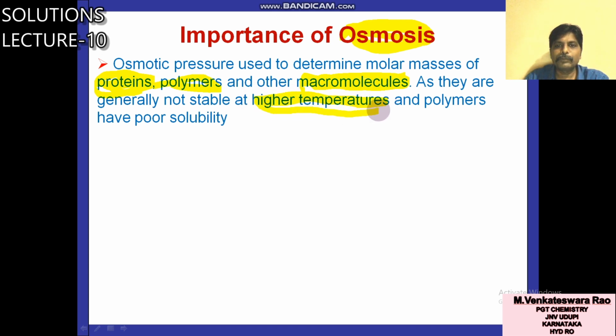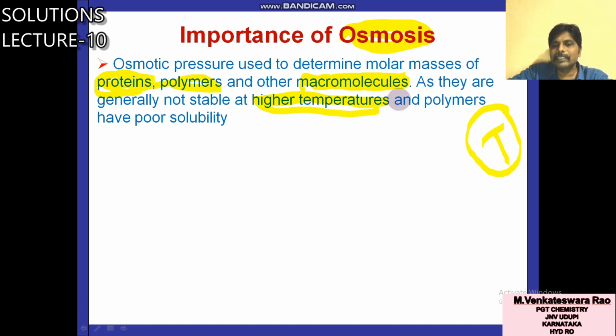But osmotic pressure we are measuring at constant temperature. Here the temperature is constant, that too room temperature only, not high temperature. If high temperature is used, these proteins will break, denaturation of proteins will take place, these polymers undergo dissociation, these biomolecules undergo dissociation at high temperatures.